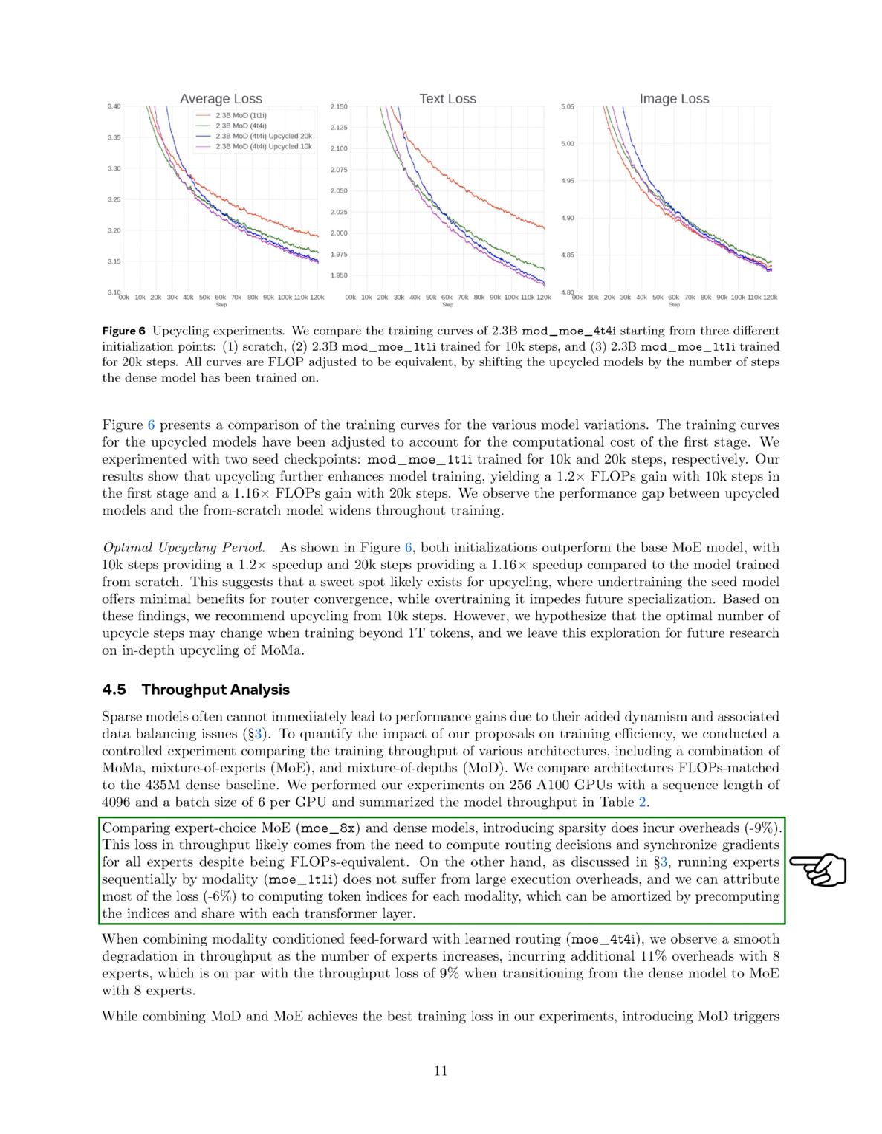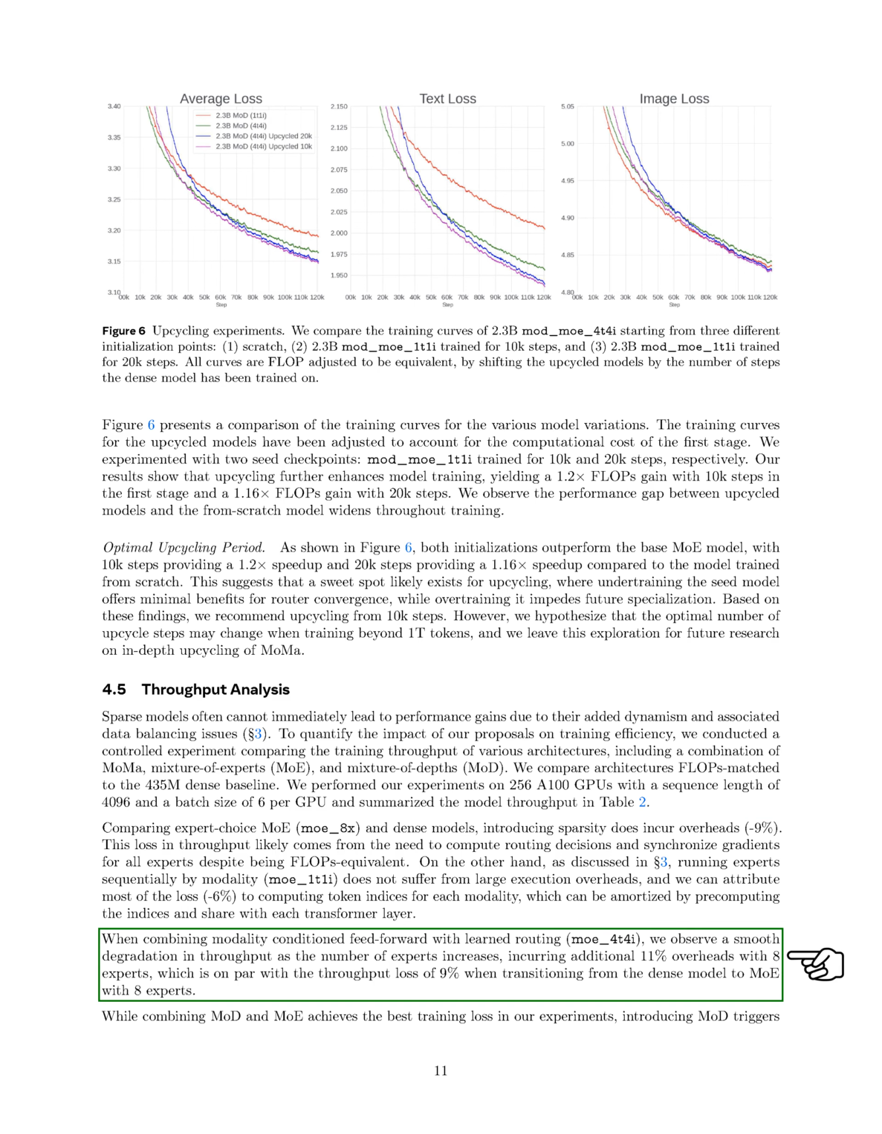Conversely, when we ran experts sequentially by modality, we observed that the execution overhead was not significant, attributing most of the throughput loss of about 6% to the need for calculating token indices for each modality. We could potentially reduce this overhead by precomputing the indices and sharing them across each transformer layer.